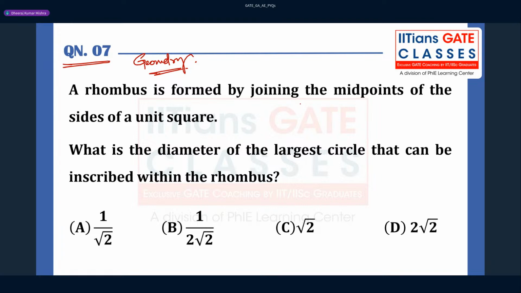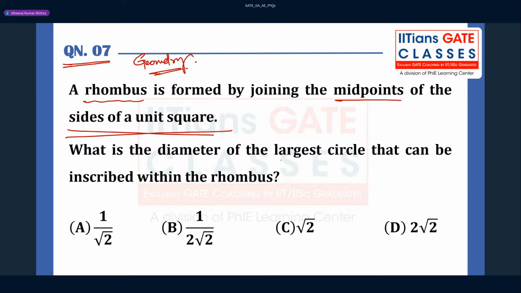A rhombus is formed by joining the midpoints of the sides of a unit square. So you take one unit square and join all the midpoints to form the rhombus. What is the difference between a square and a rhombus? In a square the diagonals D1 and D2 are the same, but in a rhombus the diagonals are not the same. You have to keep that in mind.